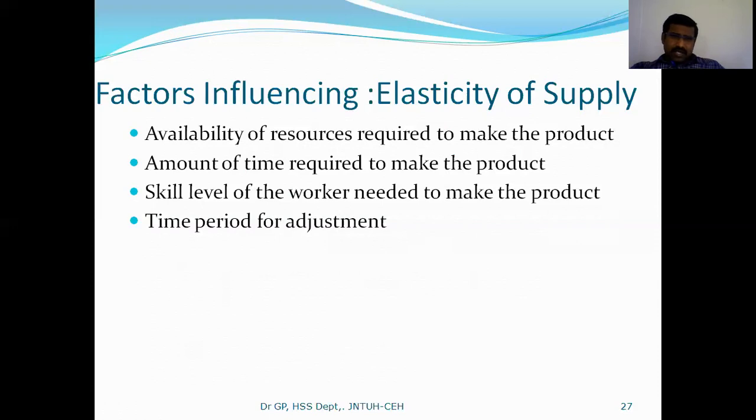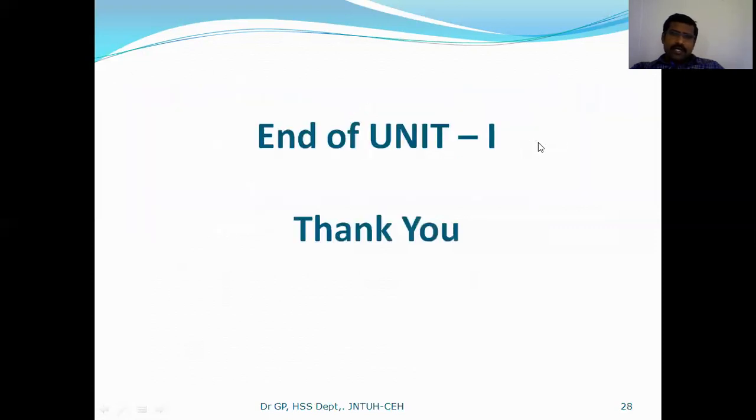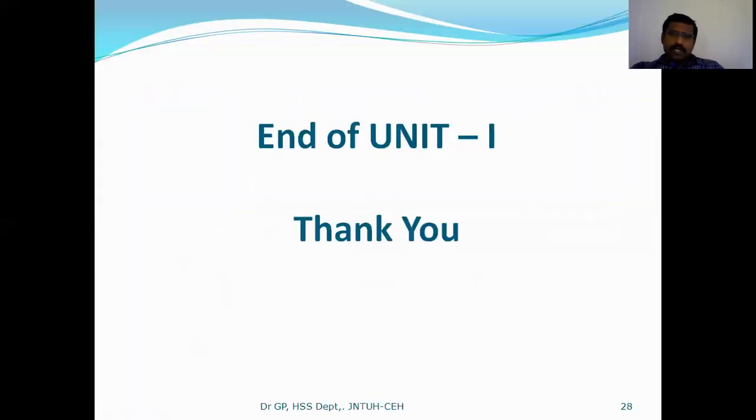The first one is availability of resources required to make the product, and the amount of time. Availability of resources in the sense of land, labor, capital, factors of production we can consider. At the same time, amount of time required to make the product, the skill level of the worker needed to make the product, as well as time period and adjustments. These are the various concepts associated with elasticity of supply. And with this, your total first unit is finished, right?